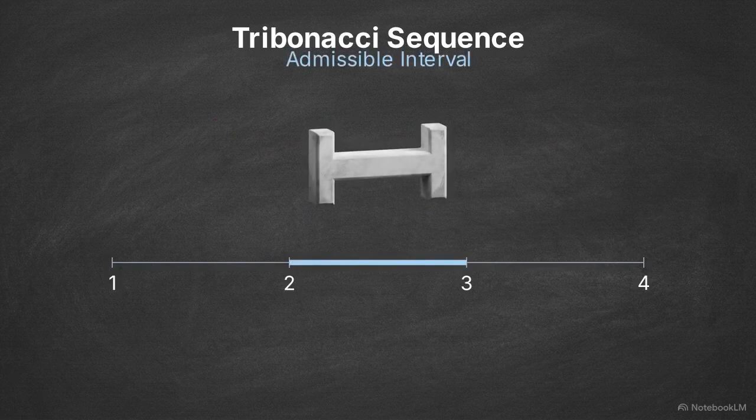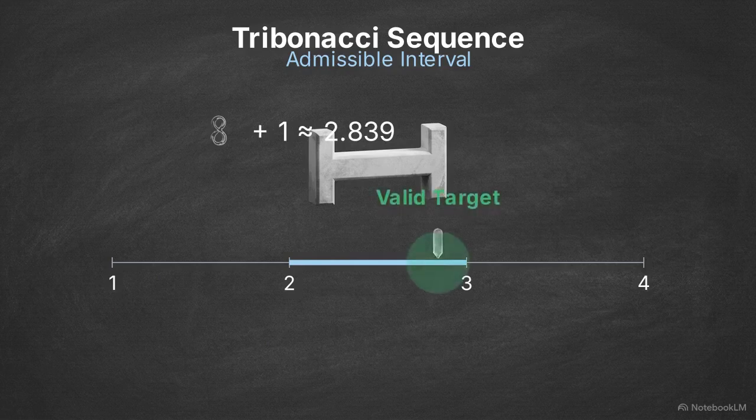For an order 3 sequence, a natural target candidate is the Tribonacci constant, alpha, which carries a value of approximately 1.839. Plotting the Tribonacci constant against our new boundaries creates a stark mathematical conflict. The model rejects the sequence's fundamental constant. Alpha's value of 1.839 falls short of the interval limits, making it invalid. However, adding 1 to alpha gives 2.839. This pulls the constant into the 2 to 3 interval, validating it as a target.